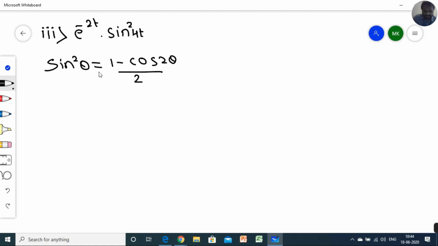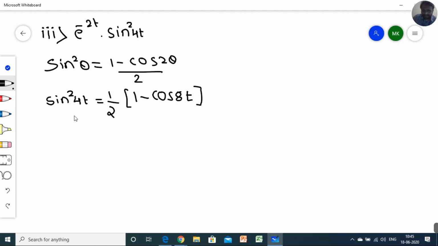So we have to use it properly: sine square 4t, which is equal to, I'm taking 1 by 2 outside, 1 minus cos of 8t, because you have to multiply theta by 2. So theta is my 4t, so by default the term will become 8t.